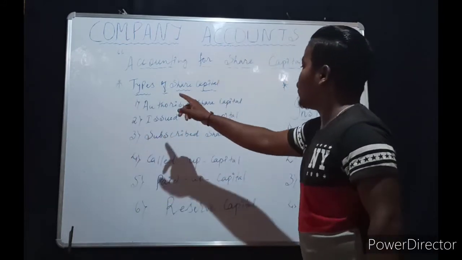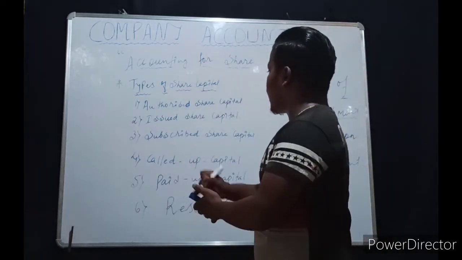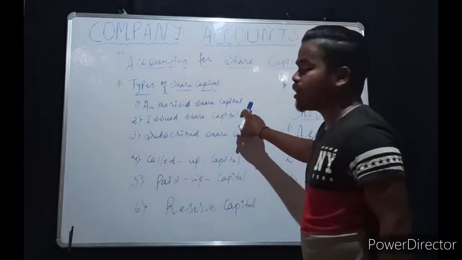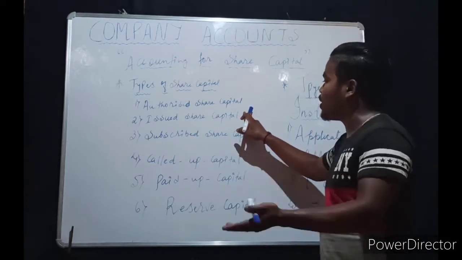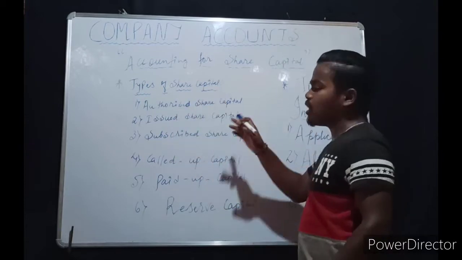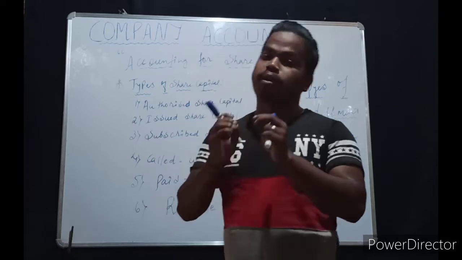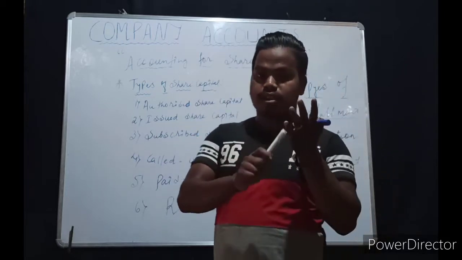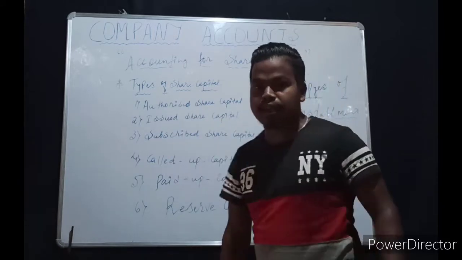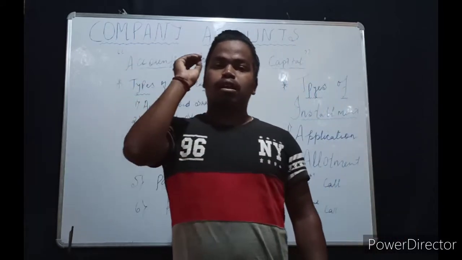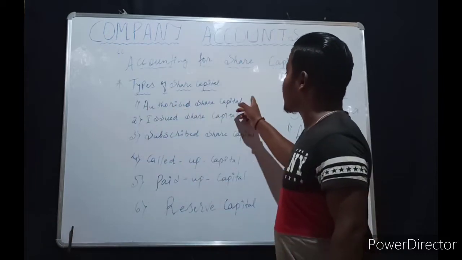Understood? The first one is authorized share capital. Authorized share capital is also called registered capital or nominal capital. Registered capital, nominal capital and authorized capital are the same. This capital means the maximum amount of funds that a company can raise.